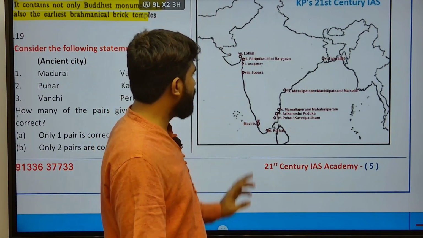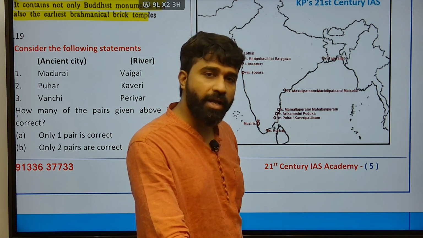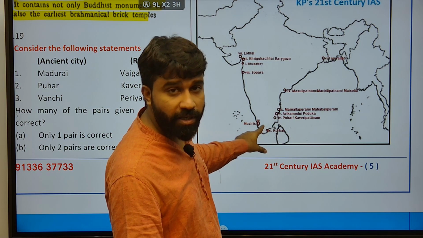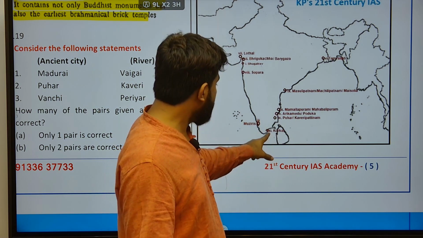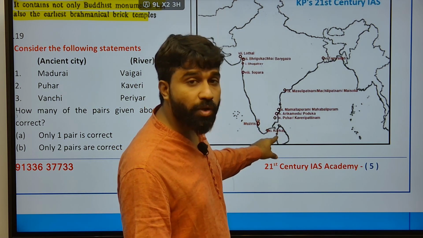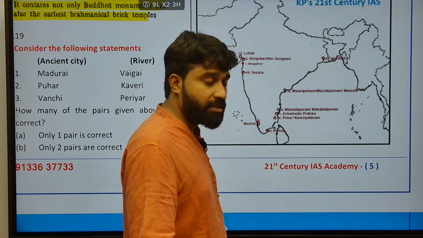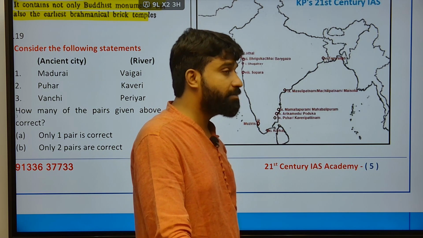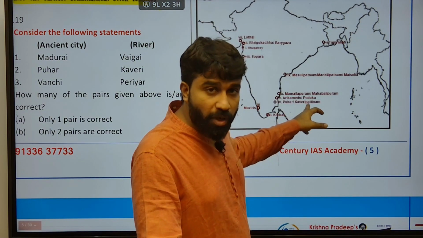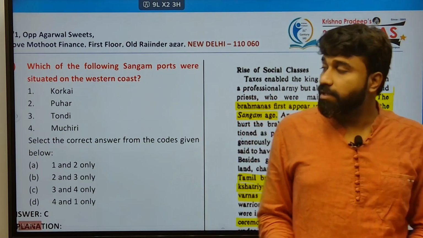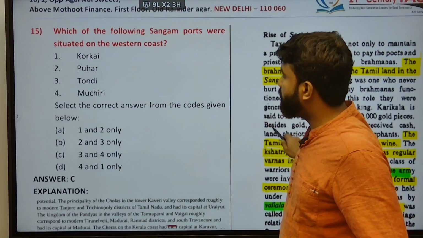Please go through this map, which is uploaded in our app. Muziris is a port located in the Chera kingdom, and Korkai is located in the Pandya kingdom. Next, Puhar or Pumpuhar, containing Kaveri Pattanam, is located in the Chola kingdom. These are important ancient ports asked by UPSC previously in its PYQs.